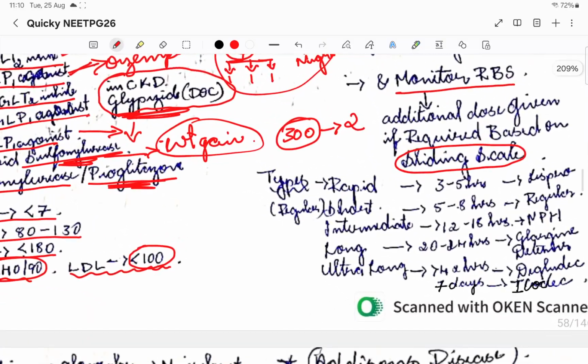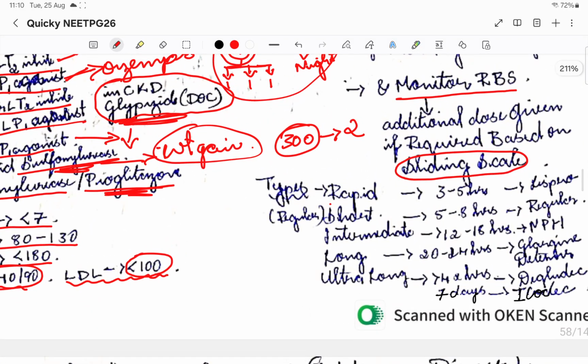The types of insulin are rapid acting, short acting, intermediate acting, long acting, and ultra long acting. This is how the classification of insulins can be done. Rapid acting acts immediately and stays up to 3 to 4 hours. Lispro is the best example.